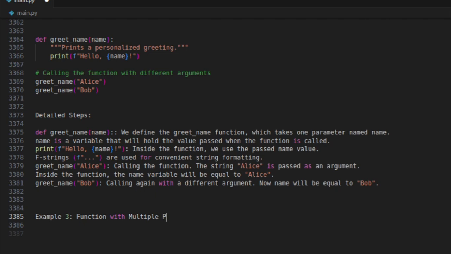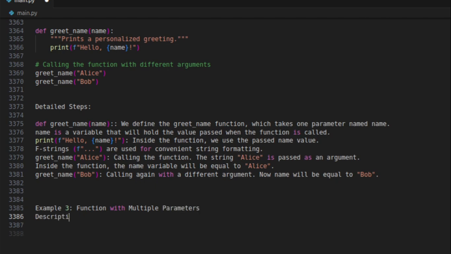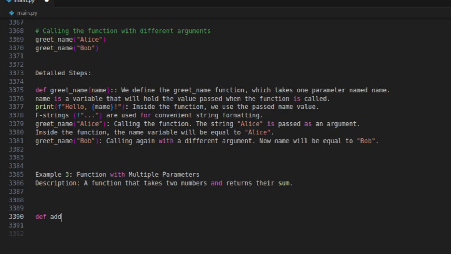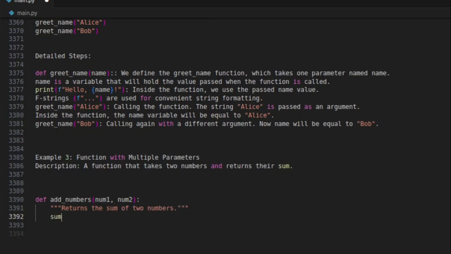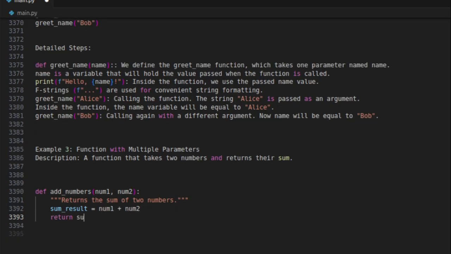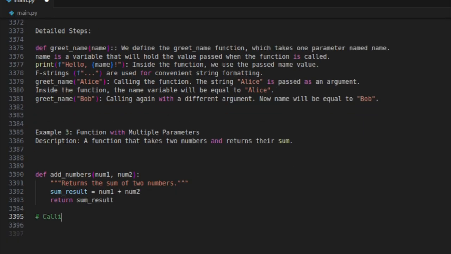Example 3, function with multiple parameters. Description: a function that takes two numbers and returns their sum. Returns the sum of two numbers. Calling the function and storing the result.